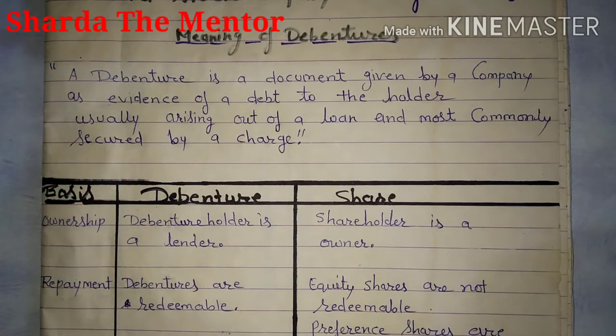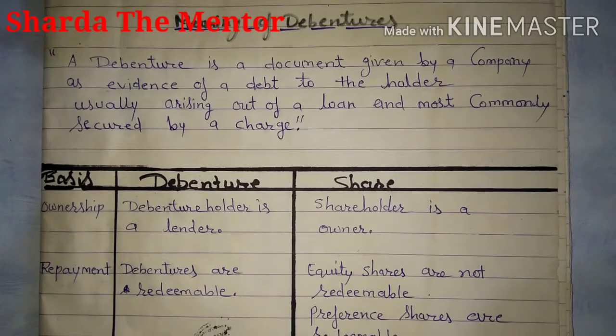So debenture, that is the definition that is given in the book. Debenture is a document given by a company as evidence of debt to the holder, usually arising out of loan and most commonly secured by charge.